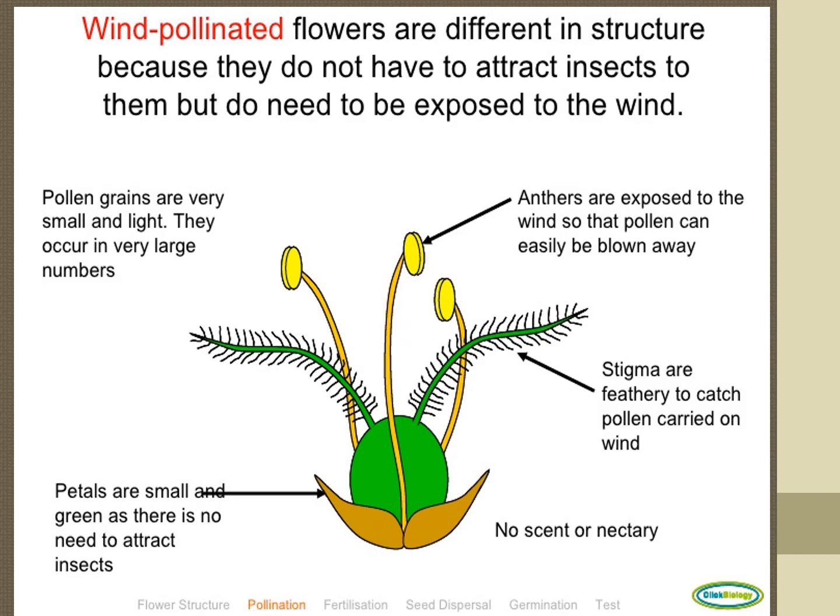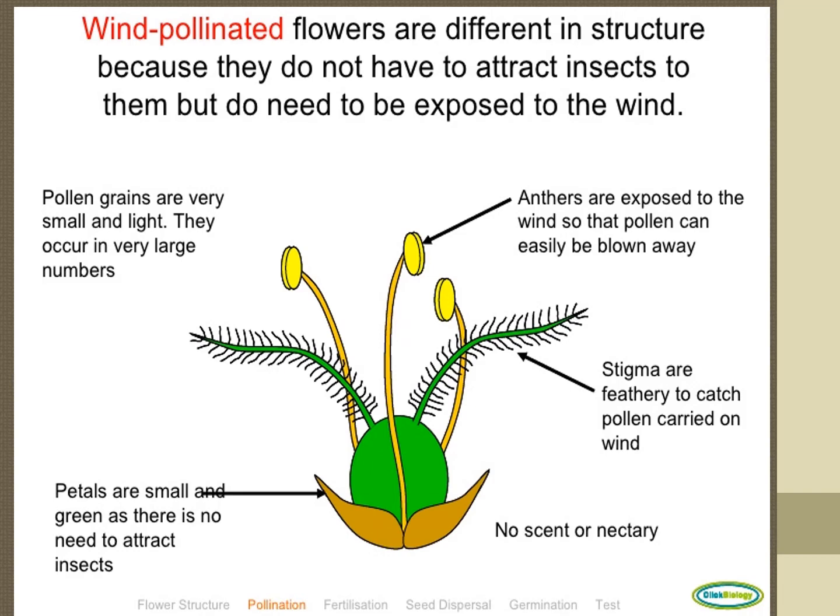Wind pollinated flowers are different in structure because they do not need to attract insects, but need to be exposed to the wind. Have you understood?